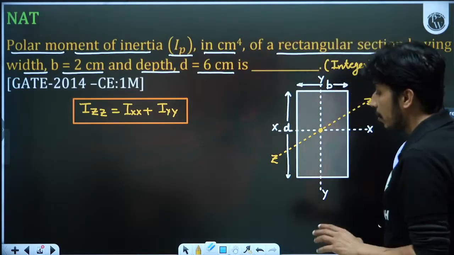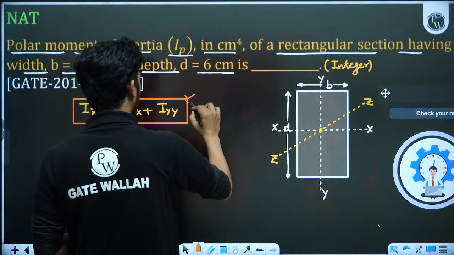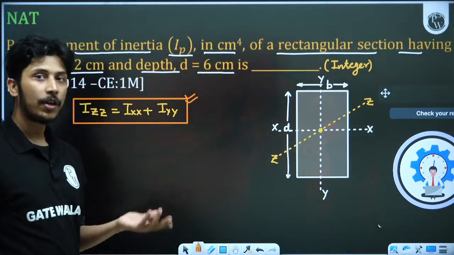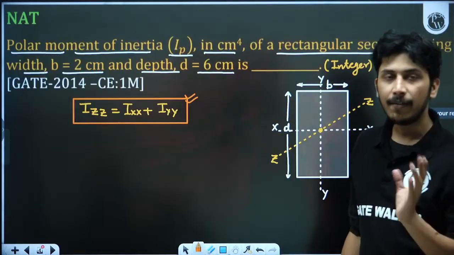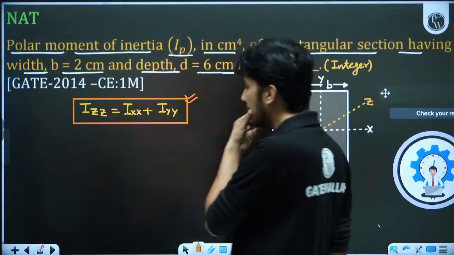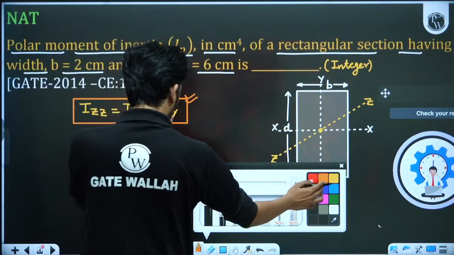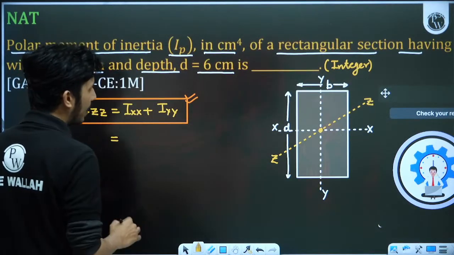So don't change your equations. Change your solution according to the question asked. Don't change your equation according to the question asked. The equation will be the same, your data will be different for different types of questions. But don't change your equations, because students do not concentrate on how the equation is made. Here it is very simple, that is why we are calculating this very easily.